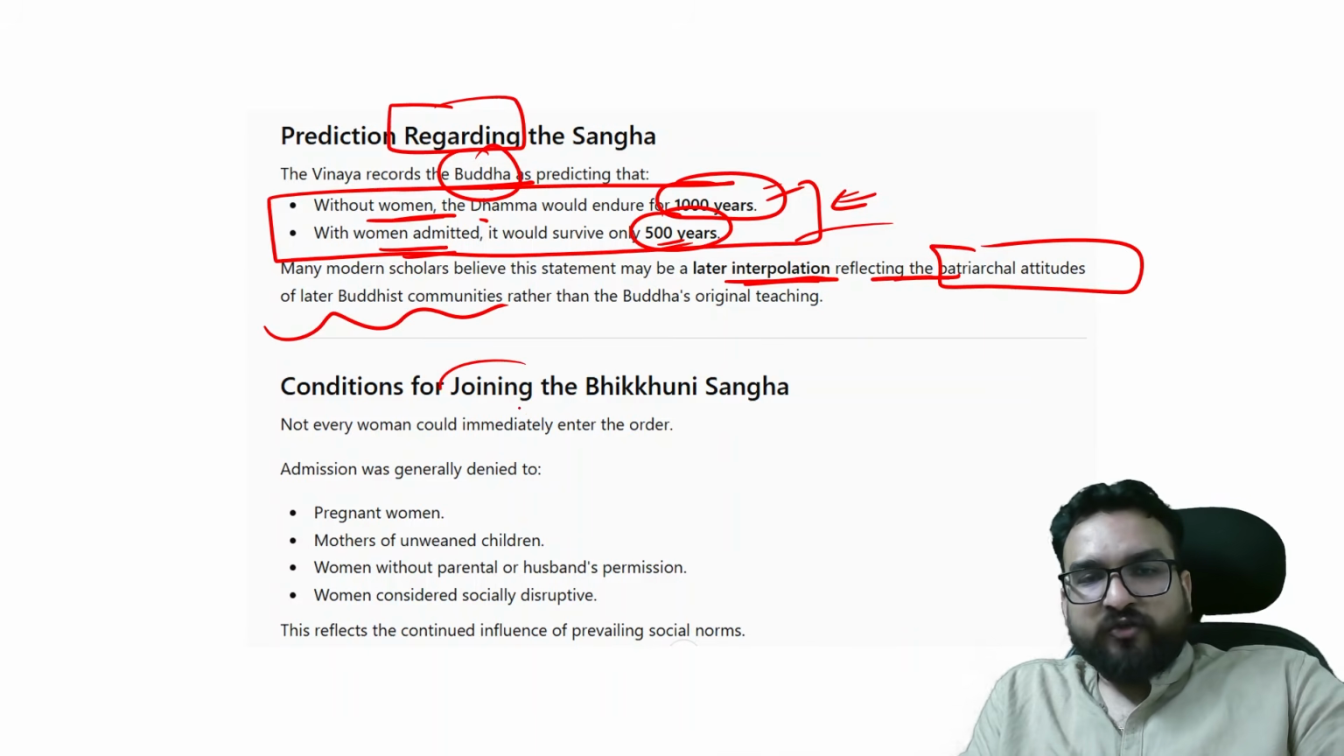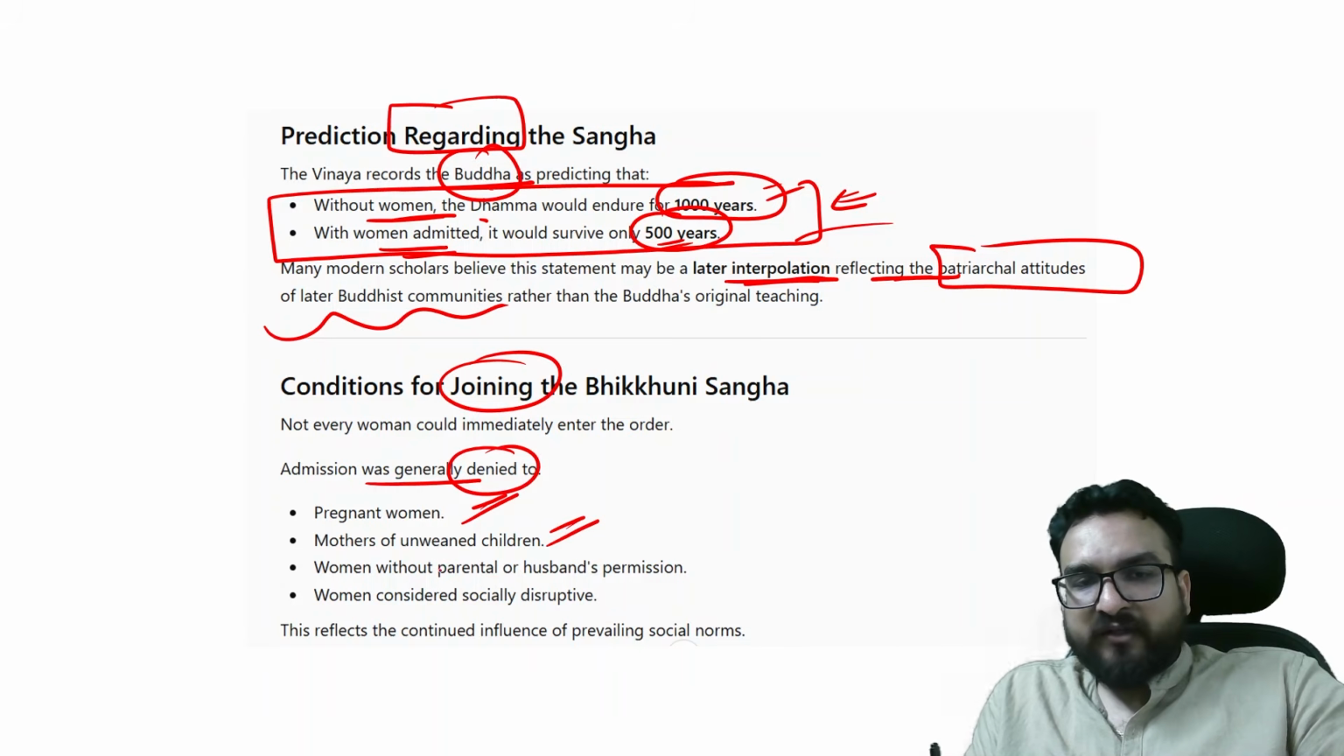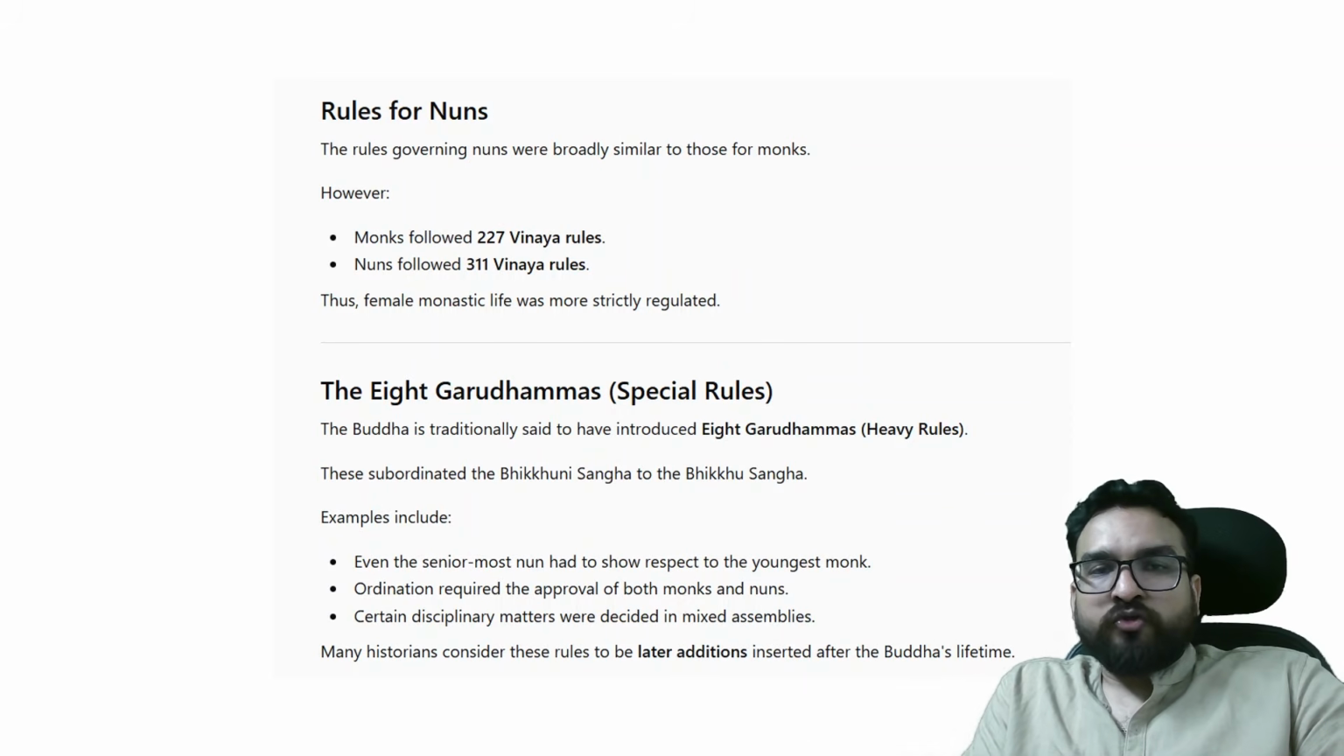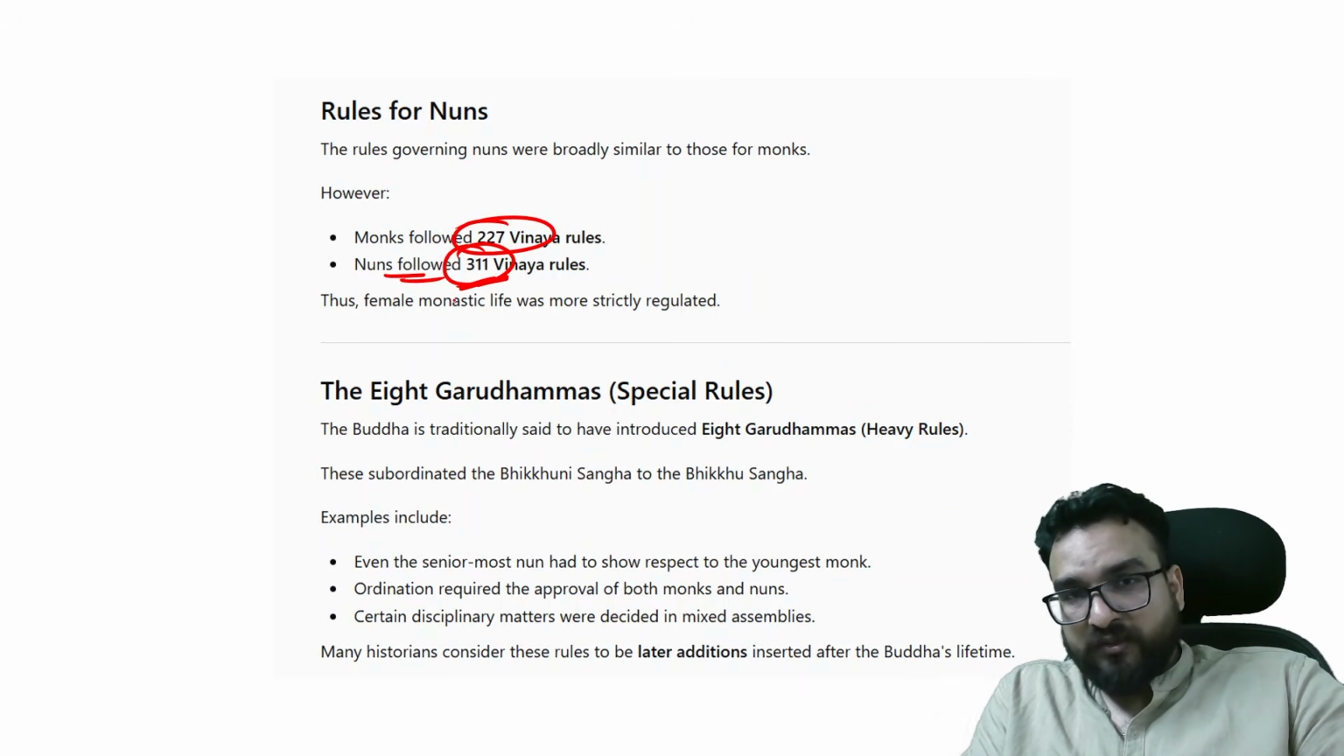What are the conditions for joining the Sangh? Admission was generally denied to pregnant women, mothers of unweaned children, women without parental or husband permission, and women considered socially disruptive as well. So monks had to follow 227 rules, nuns 311 Vinaya rules, right?